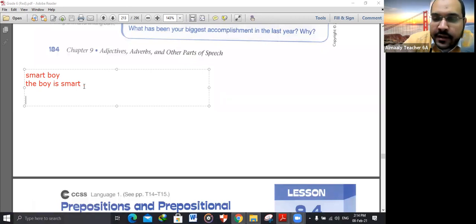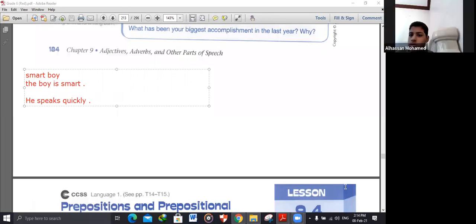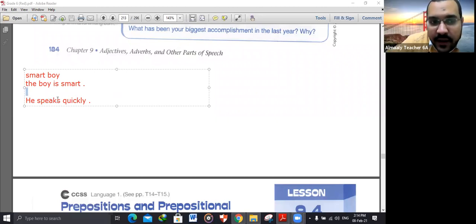But if you have a word that describes a verb, this is called an adverb. Like he speaks quickly. So quickly is an adverb, and here it describes the verb speaks, how he speaks. The adverb describes a verb. If you have a modifier and it describes a verb, it's called what, Al-Hussein? Adjective or adverb? No, a verb. What describes a verb? The adjective or adverb?